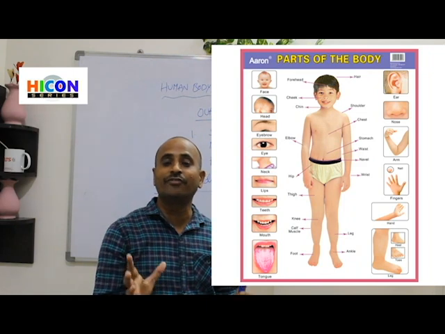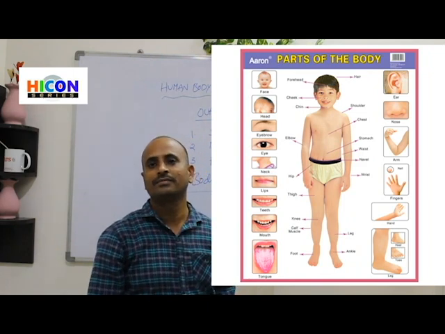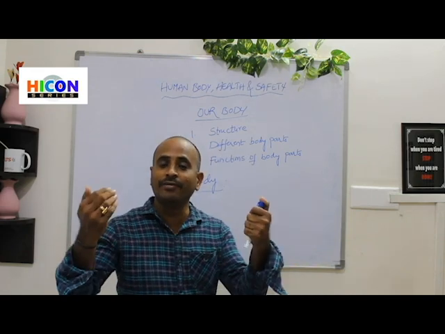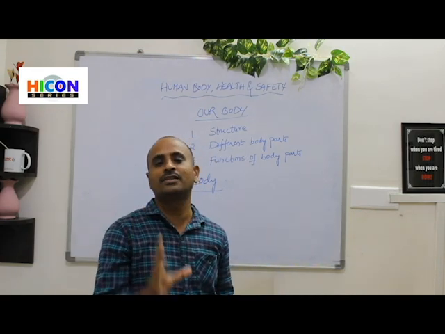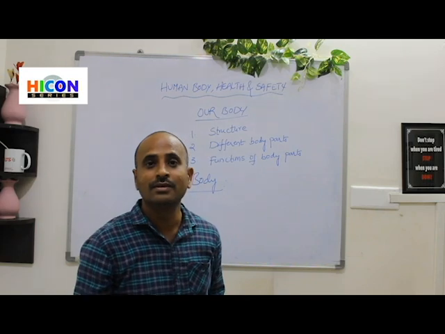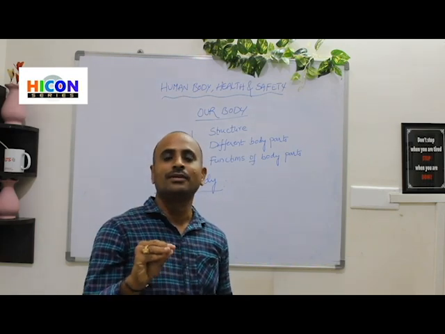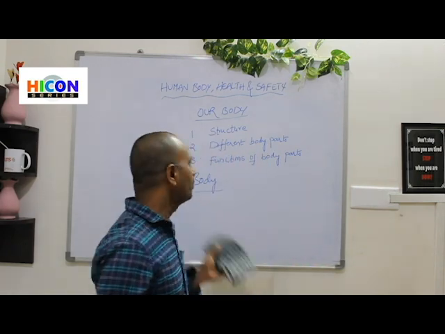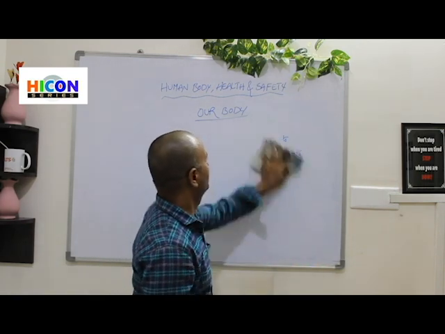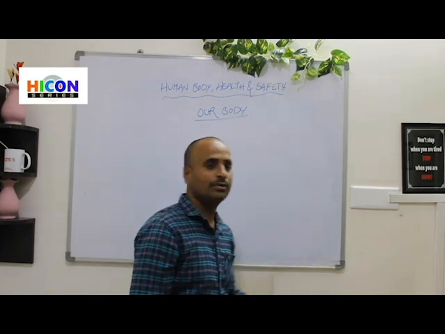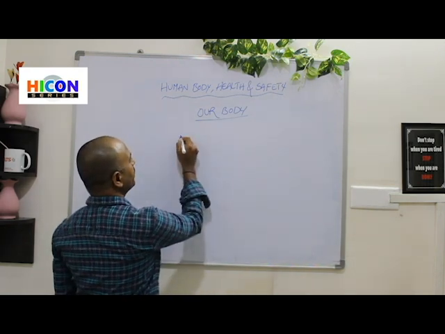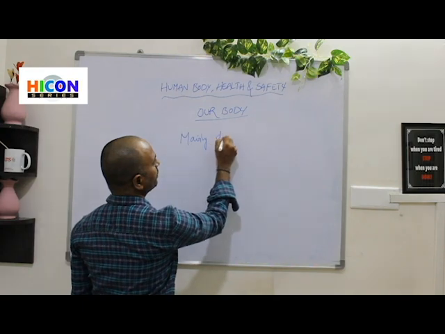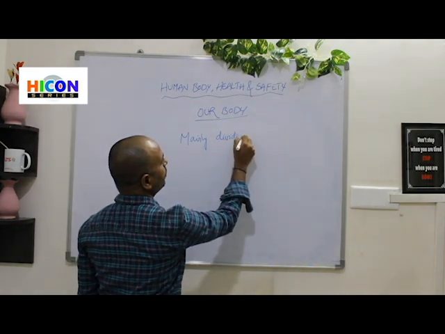You are observing different parts of the body. Our body is mainly divided into 5 parts. How many parts? 5 parts.